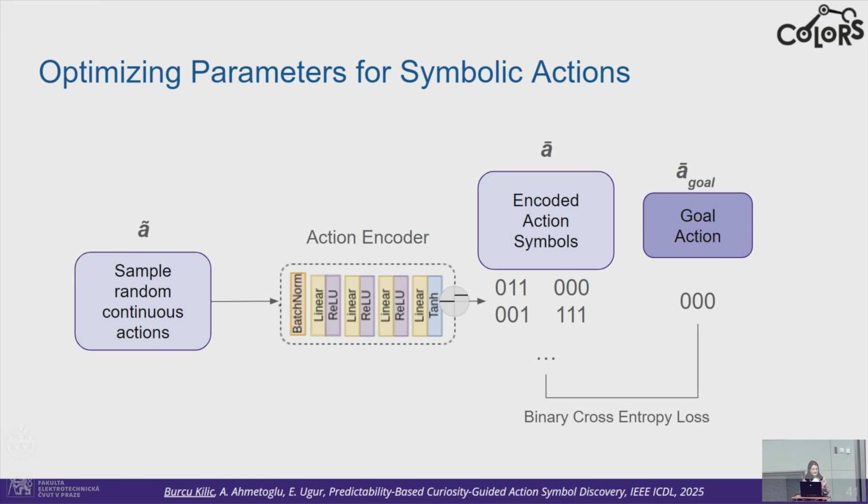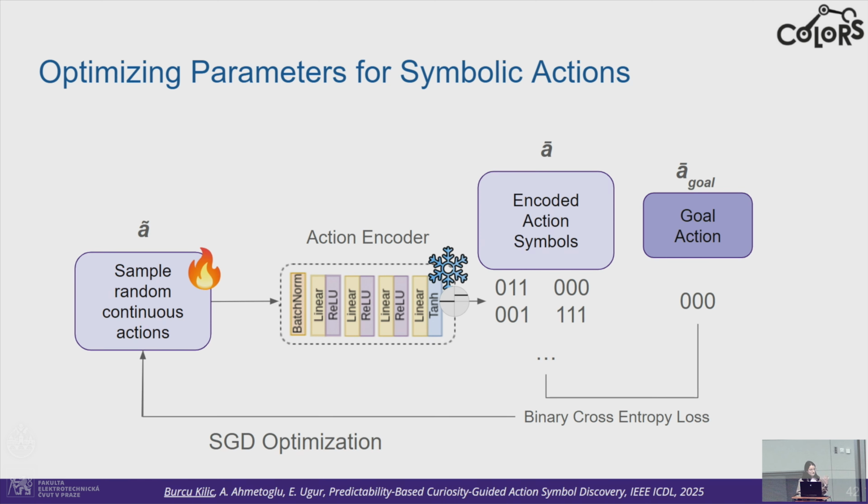For this, we sample random continuous actions, and we propose an optimization method on them with the binary cross entropy loss between their encodings and our goal action symbol. After some iterations of optimization, we take the mean of the continuous actions that give our goal action symbol, and we define it to be the corresponding continuous action parameters of our goal symbol.